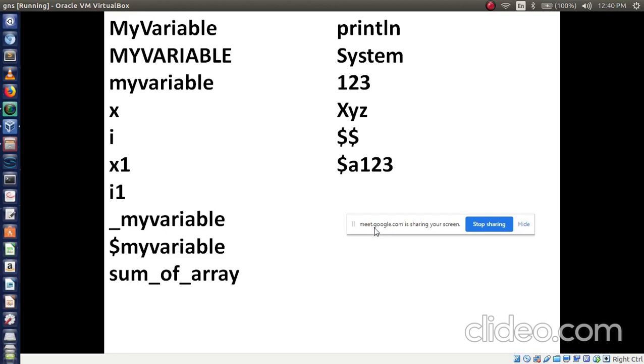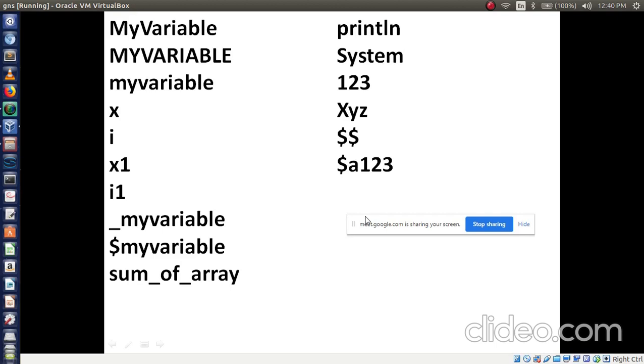Have you written those rules in your notebook? While explaining, have you written those rules? Answer me fast. Everybody has written, right? Soumya, Leena, Snehal. Okay. Now identify this, my variable: is it valid or invalid?